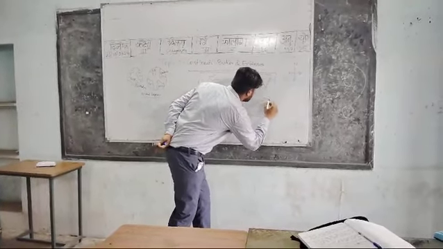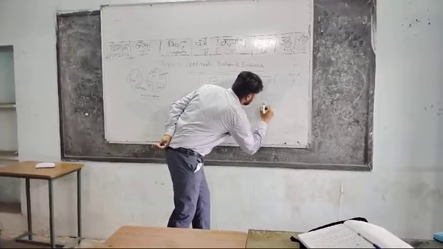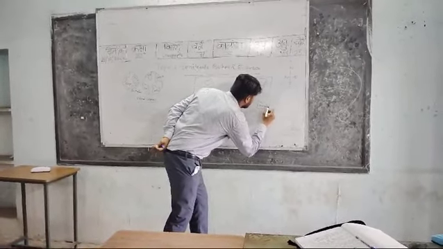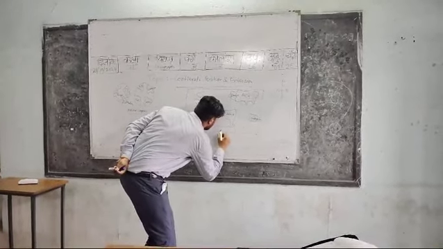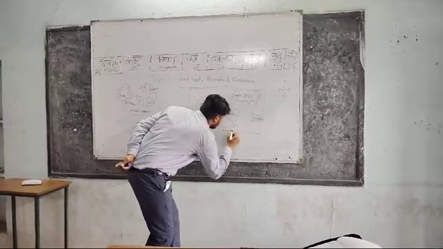This is our Australia continent, and below, at the bottom of the world, this is our Antarctica.